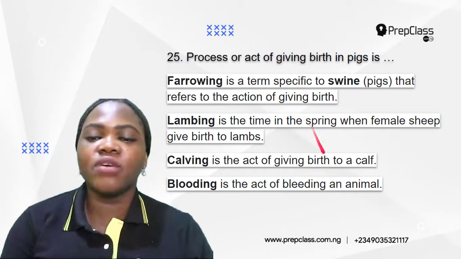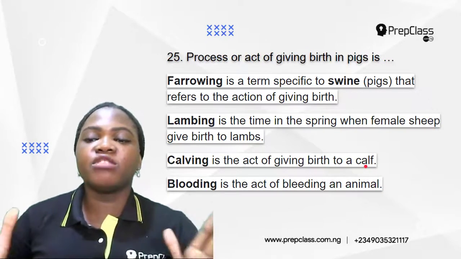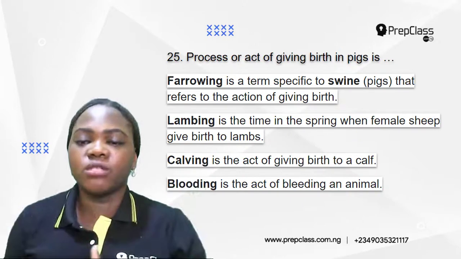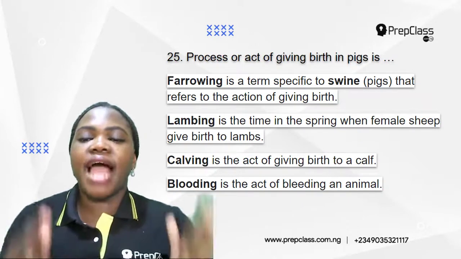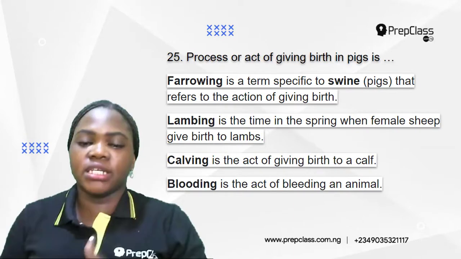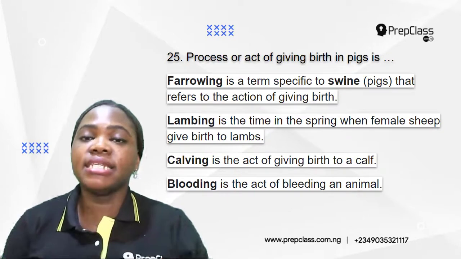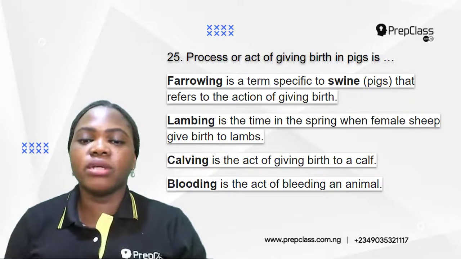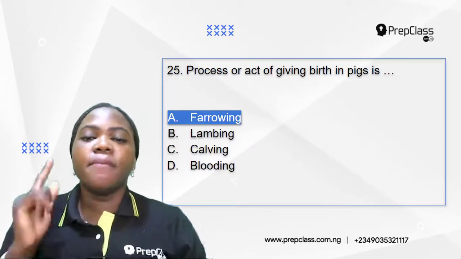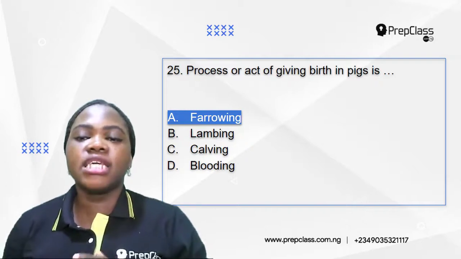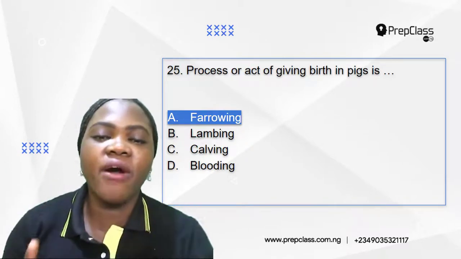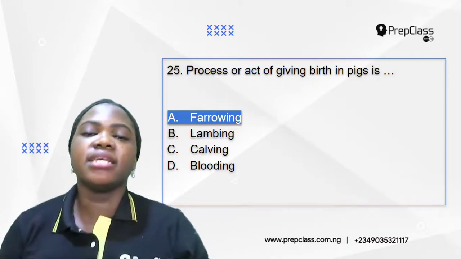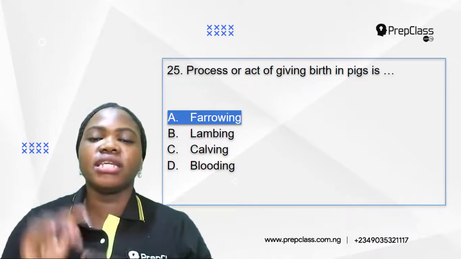Calving is the act of giving birth to a calf. So a cow gives birth to a calf. So the young one of a cow is called a calf. So that's where the word calving comes from. So the act of giving birth to a calf is called calving. Then blooding is the act of bleeding an animal. Maybe you want to slaughter it for consumption or for sale. So that is what blooding means. So which of the options is correct? Process or act of giving birth in pigs is A, farrowing. That's the correct option. So the process or act of giving birth in pigs is called farrowing. So the correct option is A.